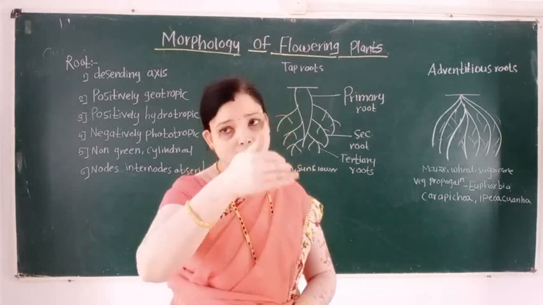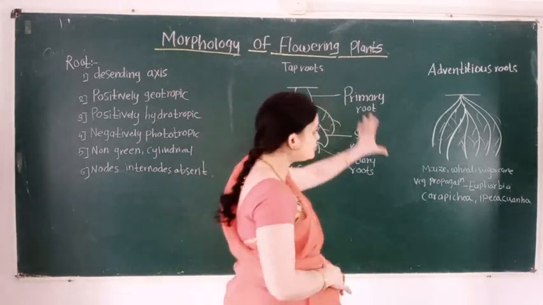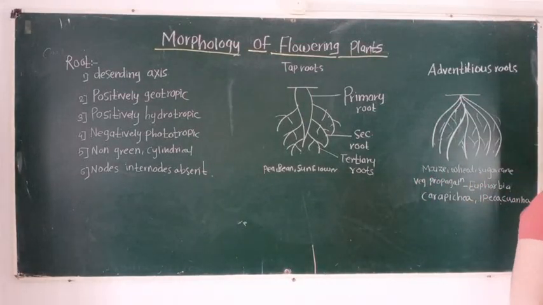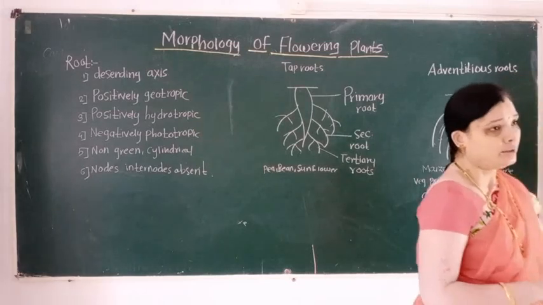And these roots are of equal size. These roots arise from the base of the stem or node or the leaves. But remember this point, these roots develop from any other part of the plant body except the radicle.